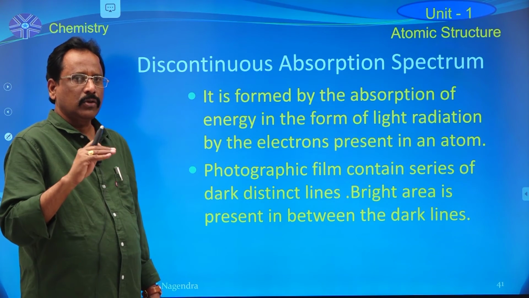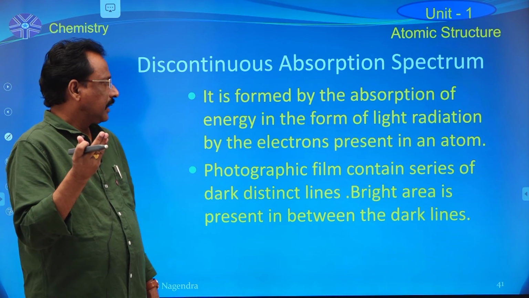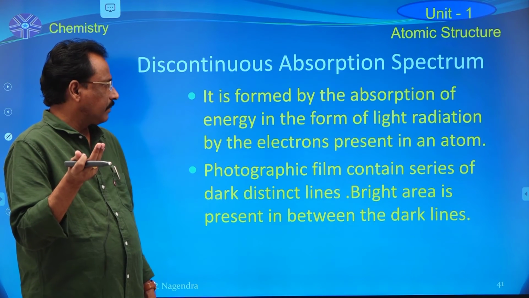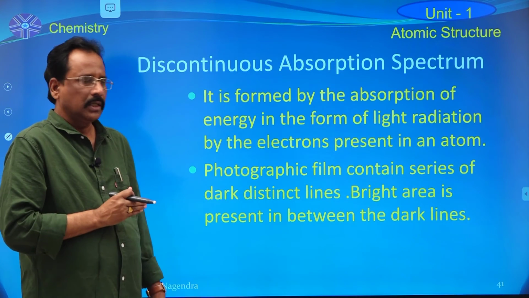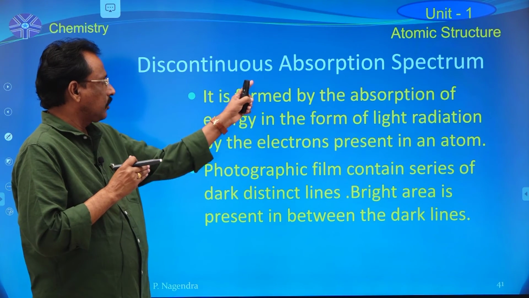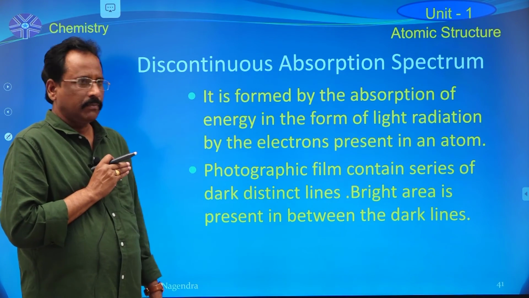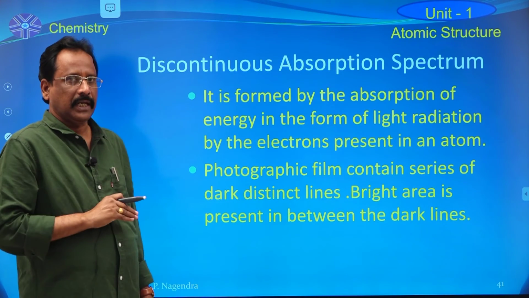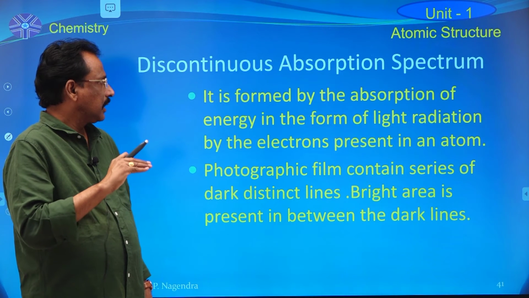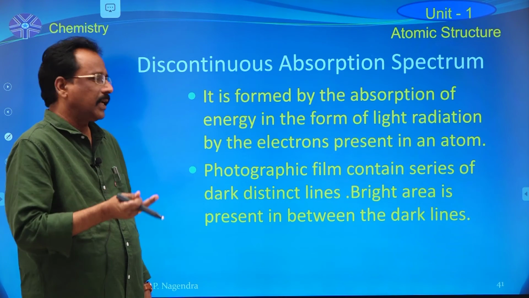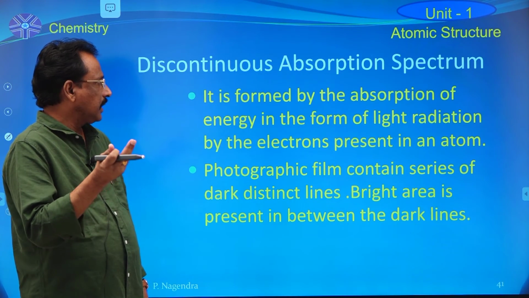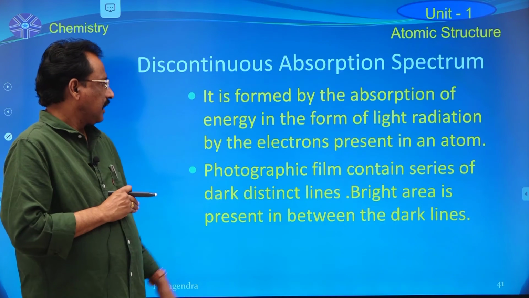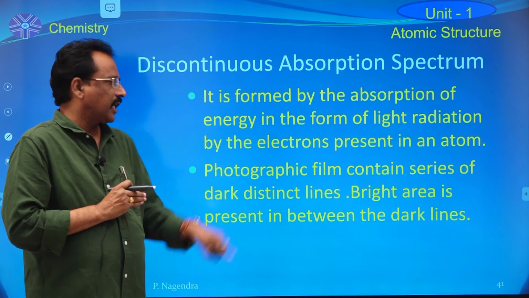For example, when sodium vapor is heated, the electrons present in the atom absorb the energy. Now that spectrum is said to be absorption spectrum. Emission means energy is emitted. Absorption means energy is absorbed by the electrons present in an atom.